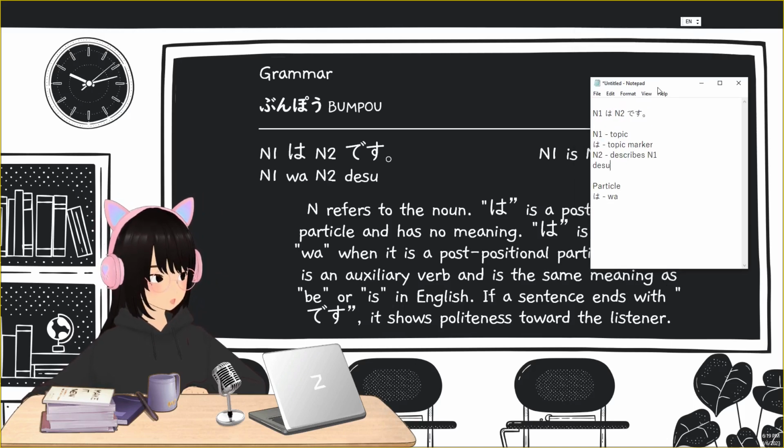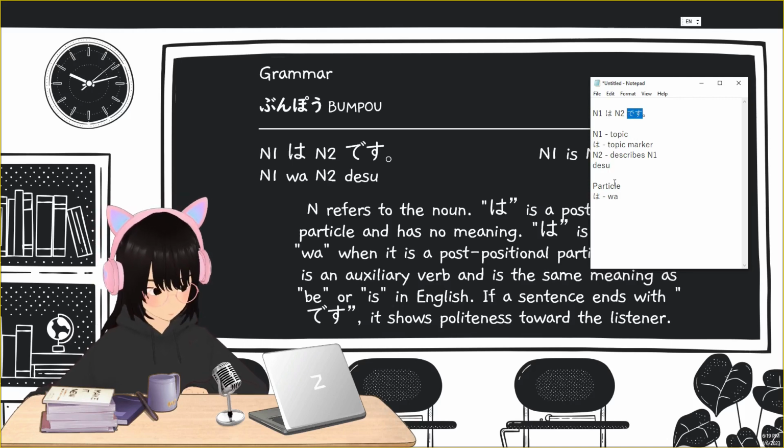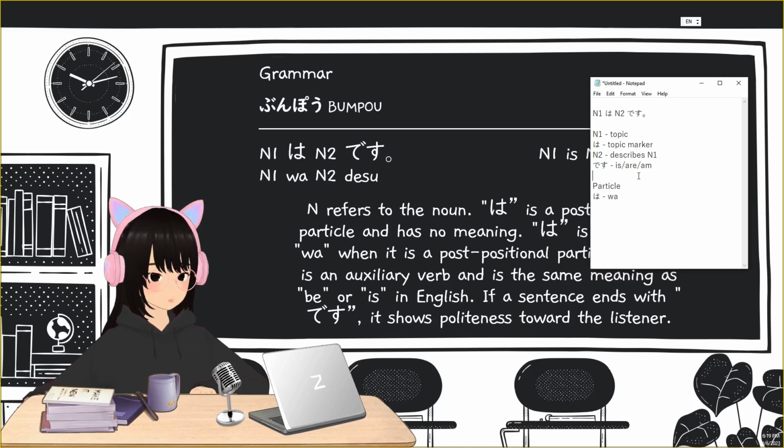So desu is an auxiliary verb, or be verb in English, which are is, are, and am. But there's also another use of desu.